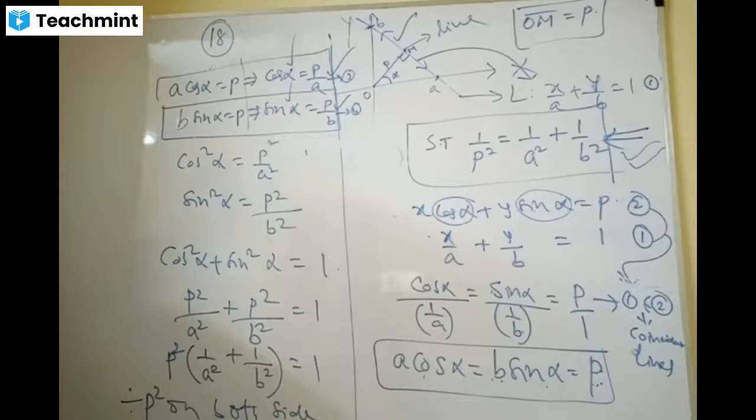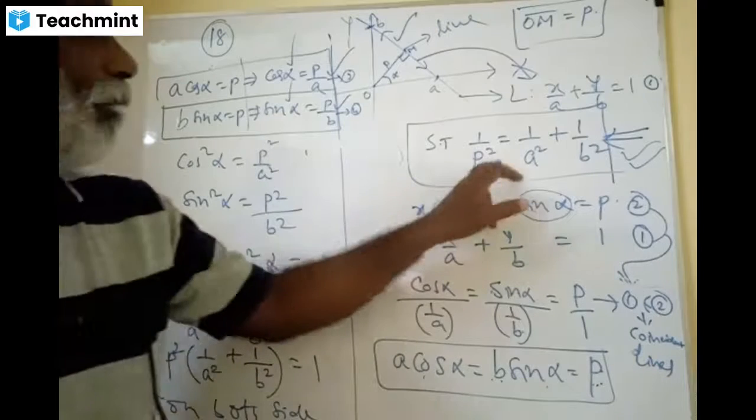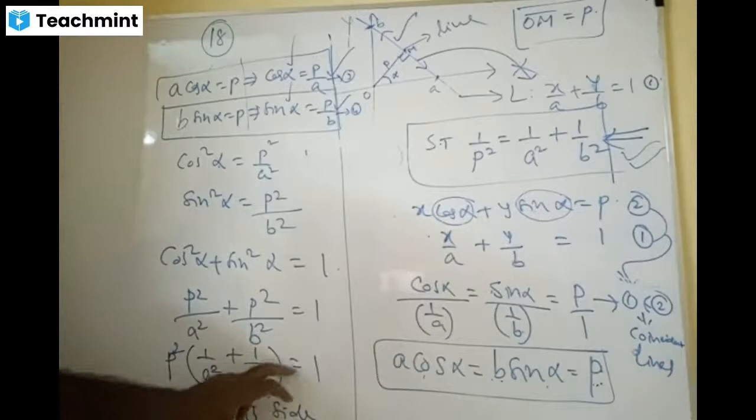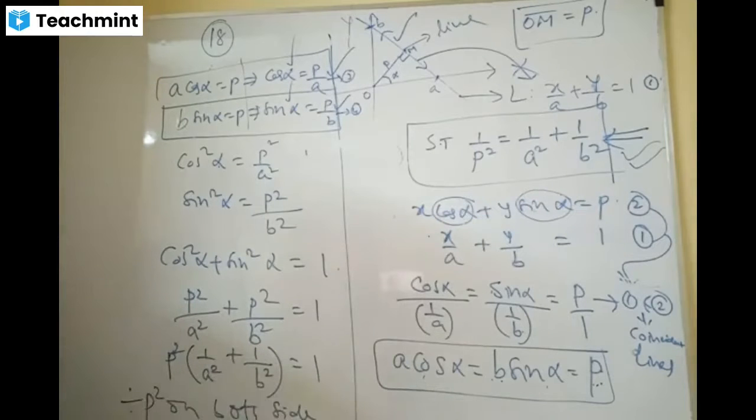Oh, how beautiful a question. So you will get this one more: 1 by A square plus 1 by B square equal to 1 by P square if you divide with P square. Mohan, are you able to follow me? Ram, is it clear, Ram?